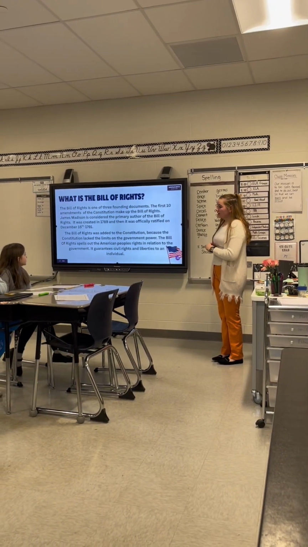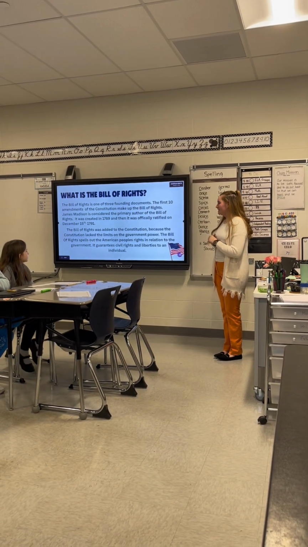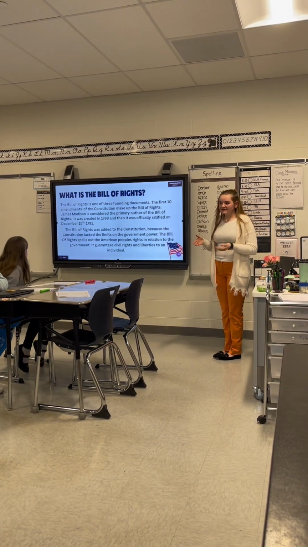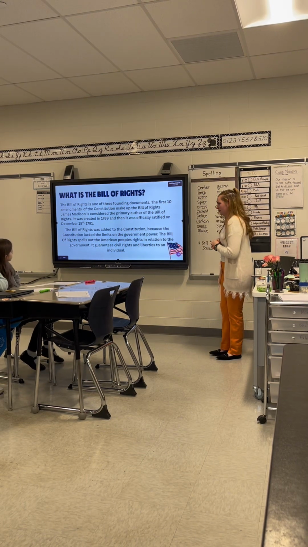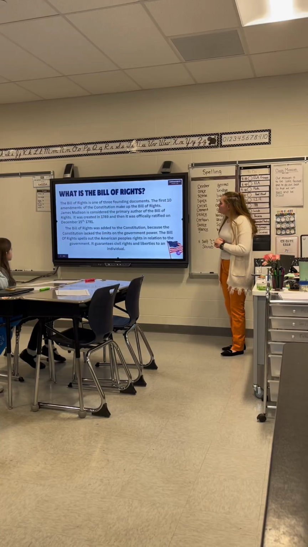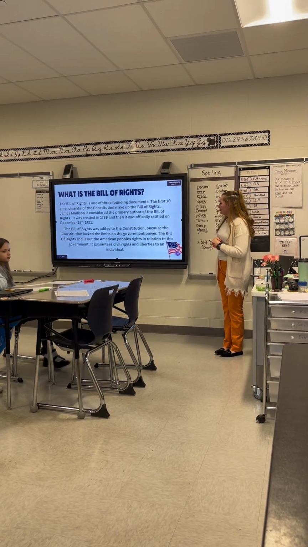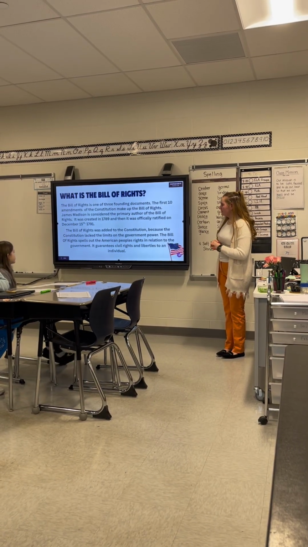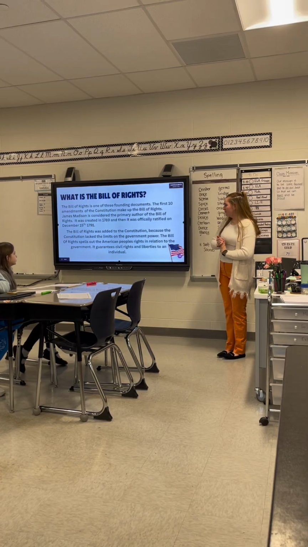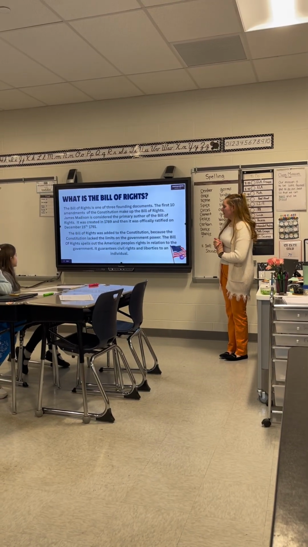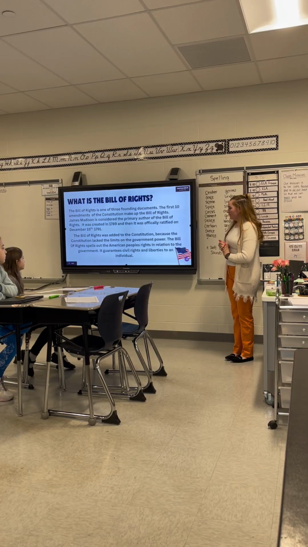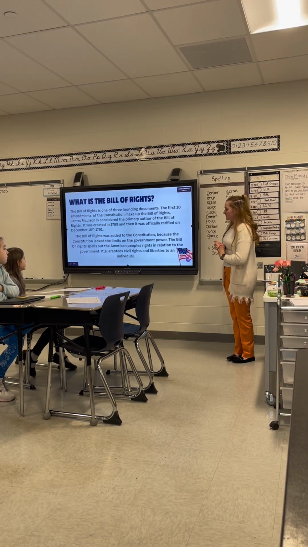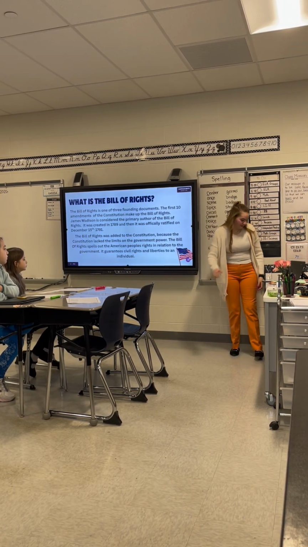The Bill of Rights was created in 1789, but then it was officially ratified by the United States government on December 15th of 1791. The Bill of Rights was added to the Constitution because the Constitution lacked limits on the government's power. The Bill of Rights spells out the American people's rights in relation to the government. It guarantees civil rights and liberties to an individual.